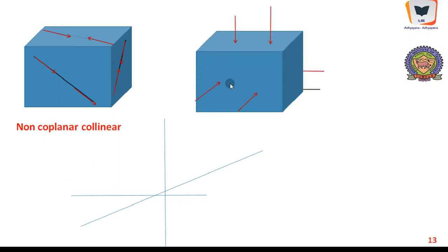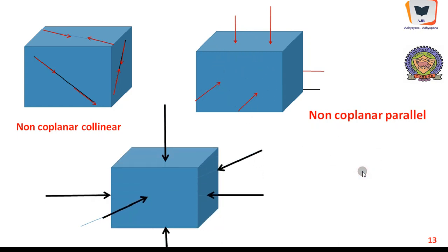And here these are all non-coplanar parallel forces. These 2 forces are acting on this plane, and these 2 forces are acting on this plane. Non-coplanar parallel. And here non-coplanar concurrent, because if you project all these forces, they will meet at the mass center or the center of gravity of this particular body, and they constitute a non-coplanar concurrent force system.